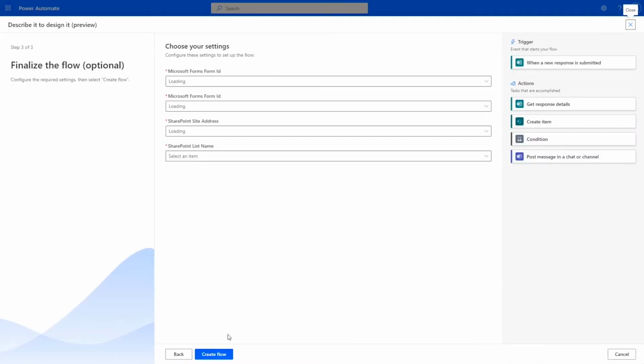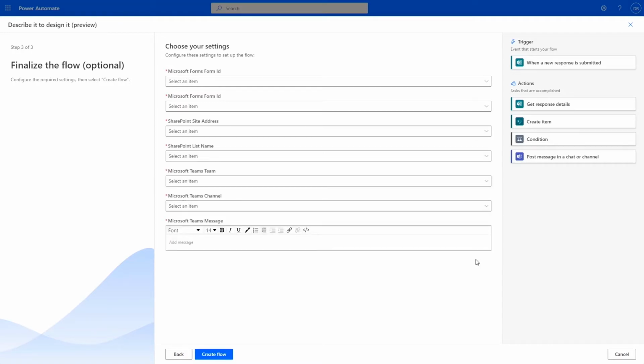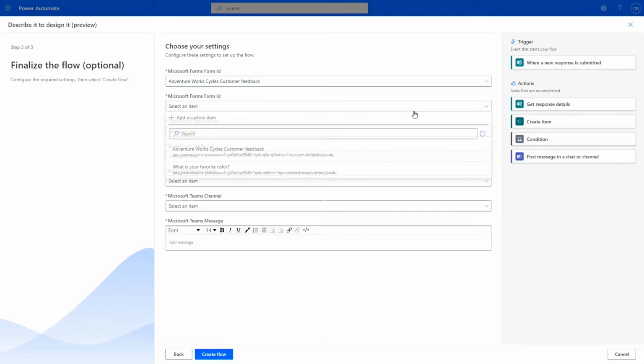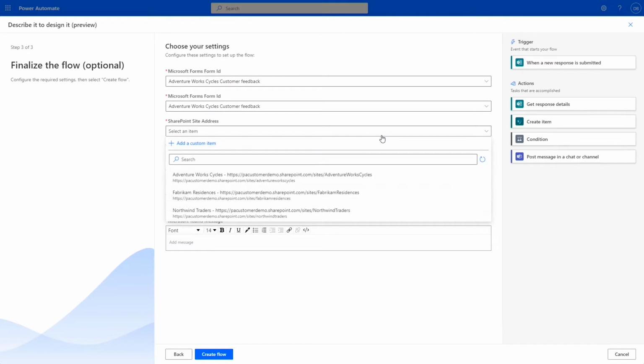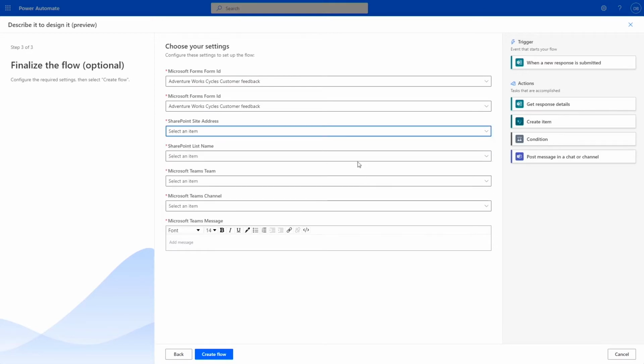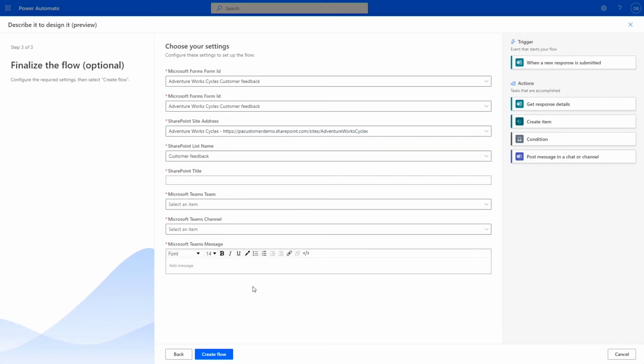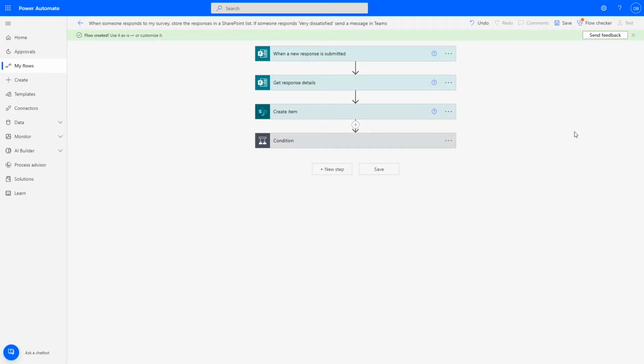We get back a suggested flow for what we're looking to automate. A preview gives me an idea of what the flow will do for me. This looks good. The hard part is over. Now I just need to configure the connection info to the different applications involved in this automation, and fill in the details, such as the name of the Microsoft form, the SharePoint address, and the Teams channel. And there you have it, a true no-code experience with the power of artificial intelligence.